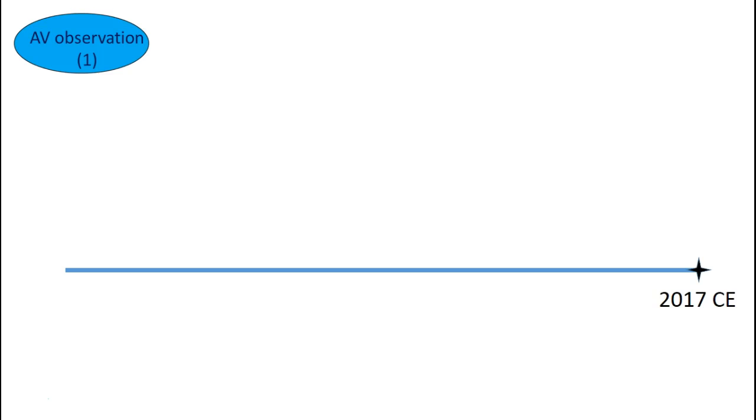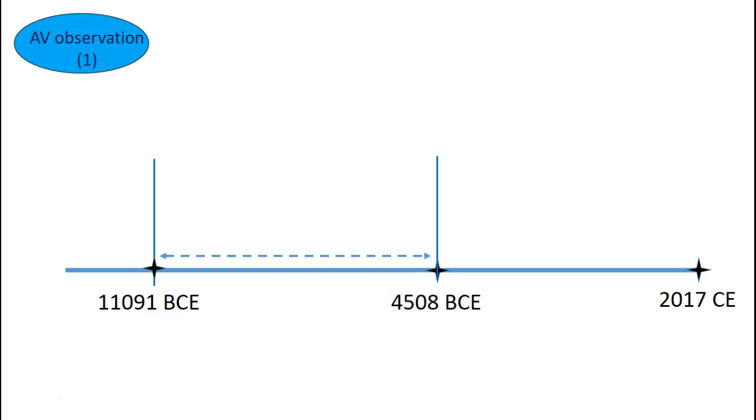But let's quickly jump to the inference that can be stated with mathematical certainty, based on this one observation that falls into this longer phenomenon of the precession of equinoxes. So you cannot play around with this observation. It tells us that Mahabharata war did not happen even a day later than 4508 BCE or a day earlier than 11,091 BCE. So that leaves us with this time interval between these 2 dates as the possible timing for the year of Mahabharata war.